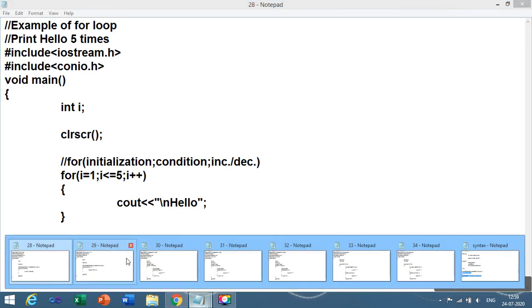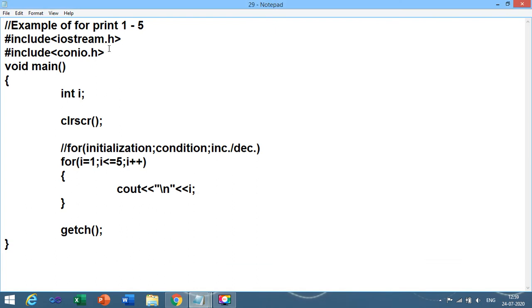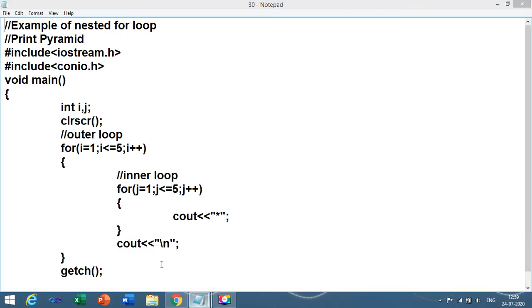The second program is related to printing 1 to 5 using for loop. We just make a change: instead of hello, we print I on the screen. The third program we have performed, program number 30, is related to printing a pyramid.